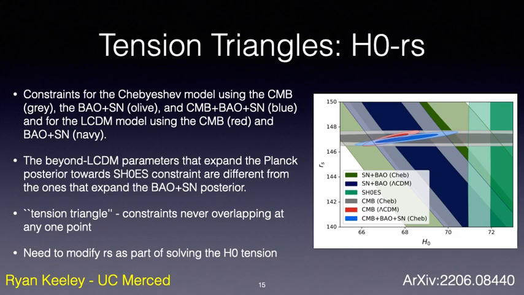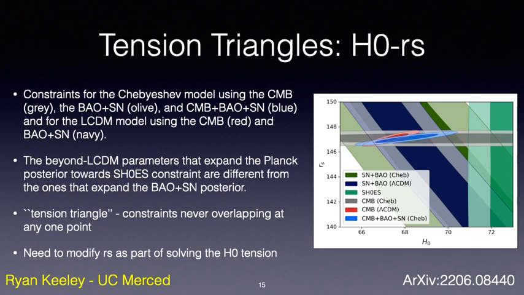Shown here are constraints on the Chebyshev model using the CMB, BAO, and CMB plus BAO plus supernova for both the Chebyshev and lambda CDM models. One might look at this triangle plot and think that there does exist a point in parameter space where the gray overlaps the olive, which overlaps the green, and thus that there would exist a solution to the H0 tension. However, these plots are a projection of a large dimensional posterior onto 2 dimensions, and in this higher dimensional posterior there is no overlap.